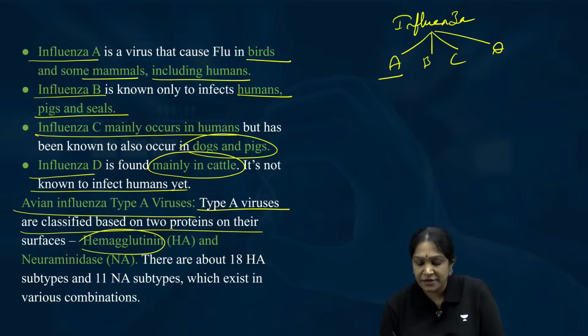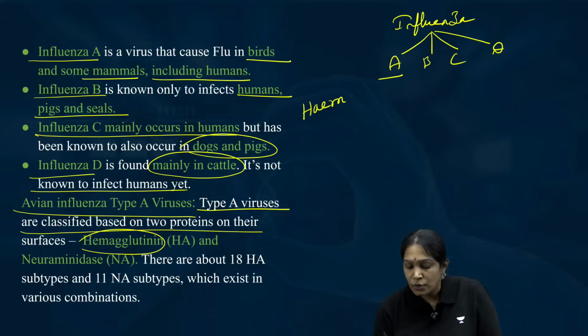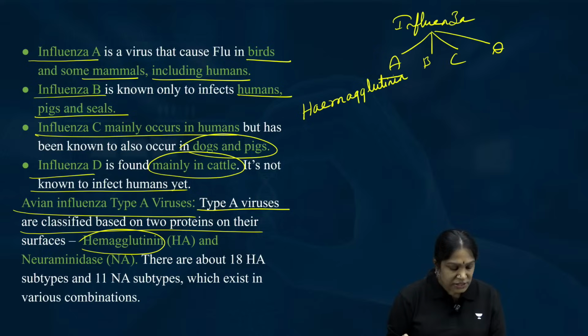Try to observe the word. Heme means blood. Agglutinin. Hemagglutinin. And the next one is neuraminidase.